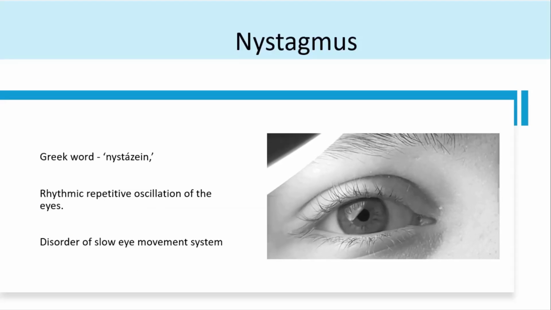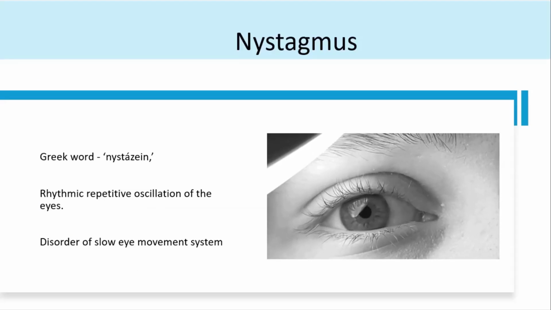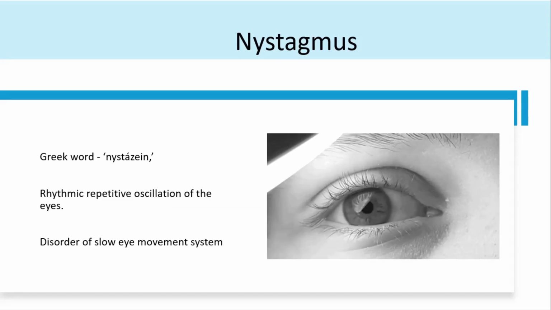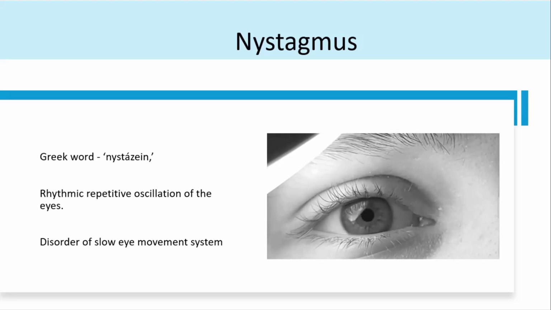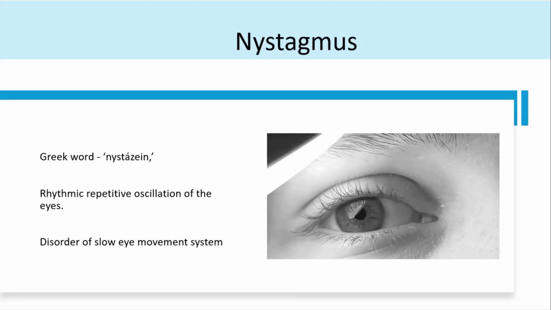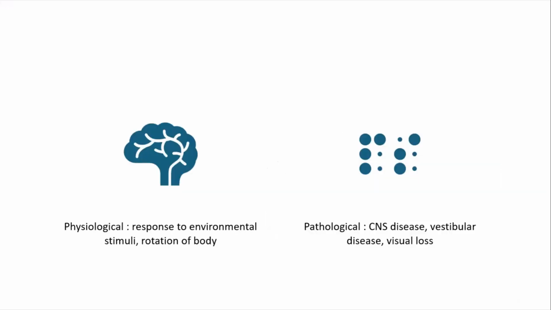So nystagmus is a Greek word which means nod off to sleep. So most of the time after lectures, you just nod off, and then suddenly you have a jerk. So that nodding off is a slow phase, and the jerk you have is a fast phase. There's a rhythmic, repetitive oscillation in the eyes. So it can be physiological, that is a response to environmental stimuli or rotation of the body, or it can be pathological because of CNS disease, vestibular disease, or visual loss.